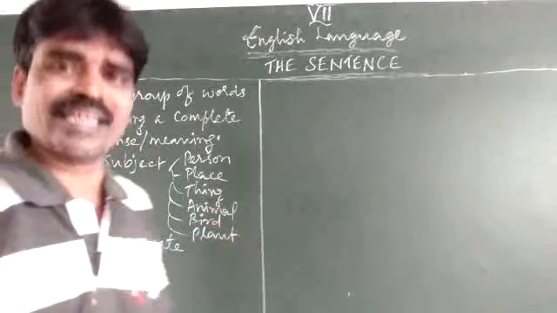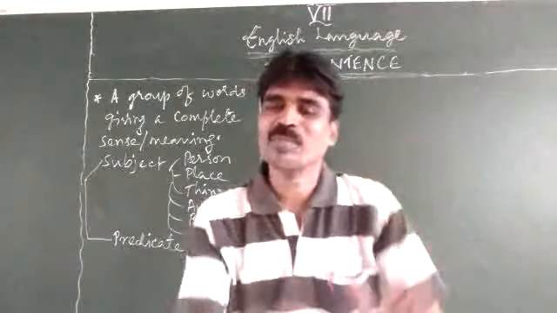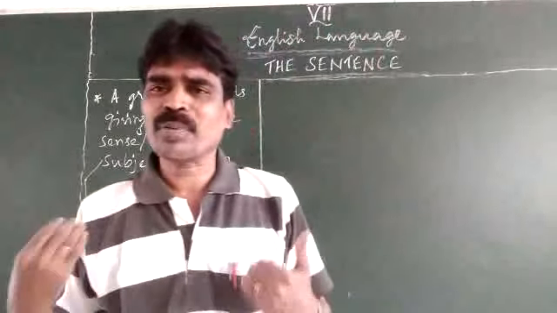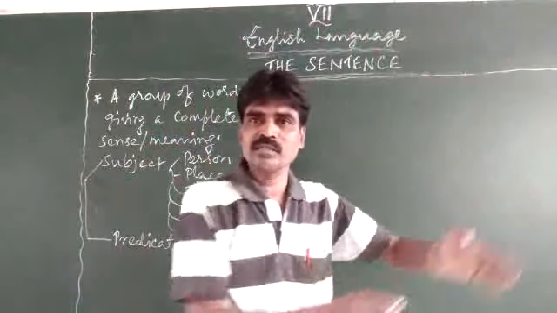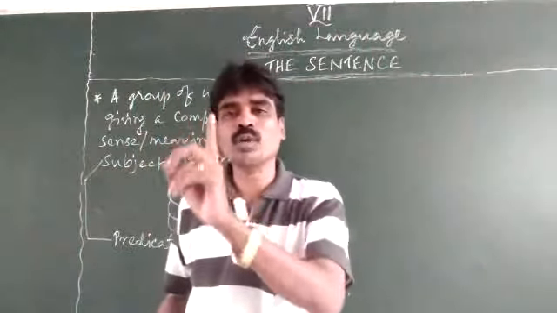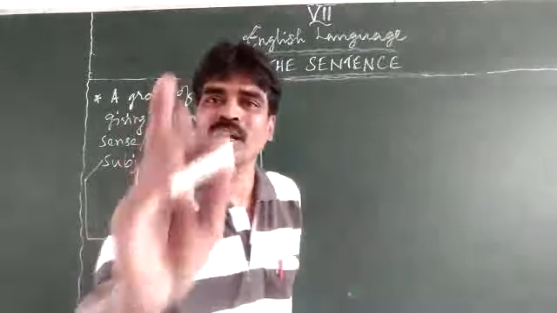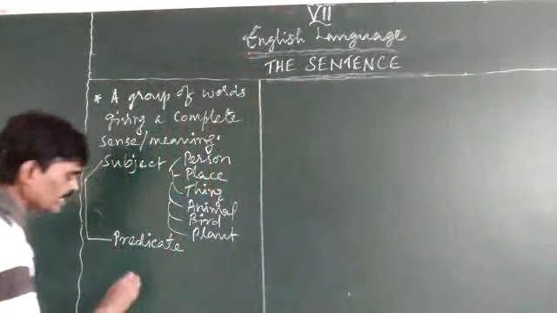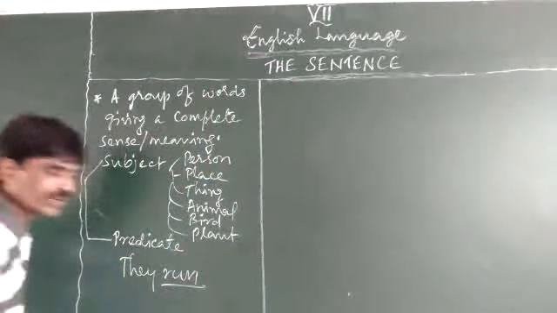Then what is the predicate? Something that follows the subject is called the predicate. The predicate could be a phrase or a group of words. It could also be only one word, because it has to have one verb. For example, they run. So this is the predicate.